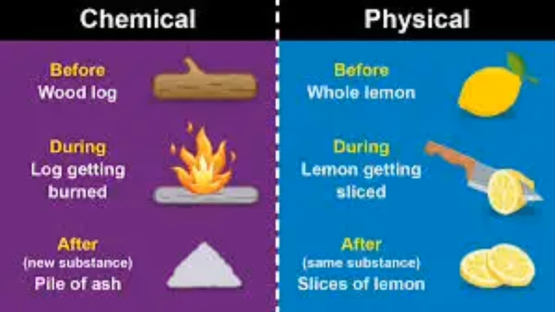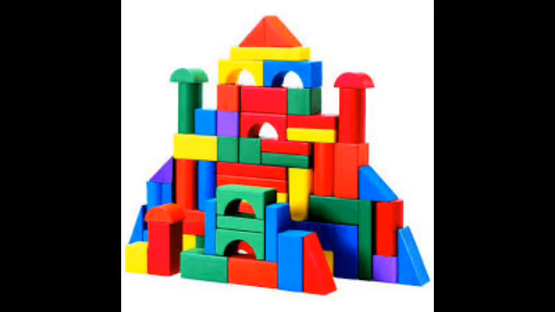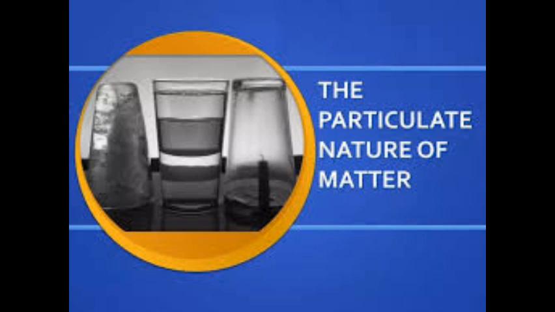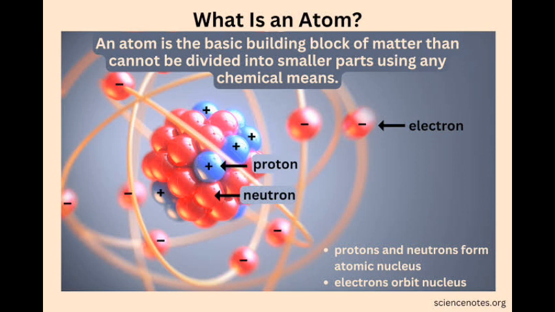Okay, so today we want to look at the particulate nature of matter. When we are talking about the particulate nature of matter, we are basically talking about what matter is made of. For instance, you want to build a house. We know that it takes many blocks to build a house. So when we are talking about matter, we are basically talking about the building block of matter. Now this building block of matter, we call it atom. So atom is the basic unit that makes up matter.